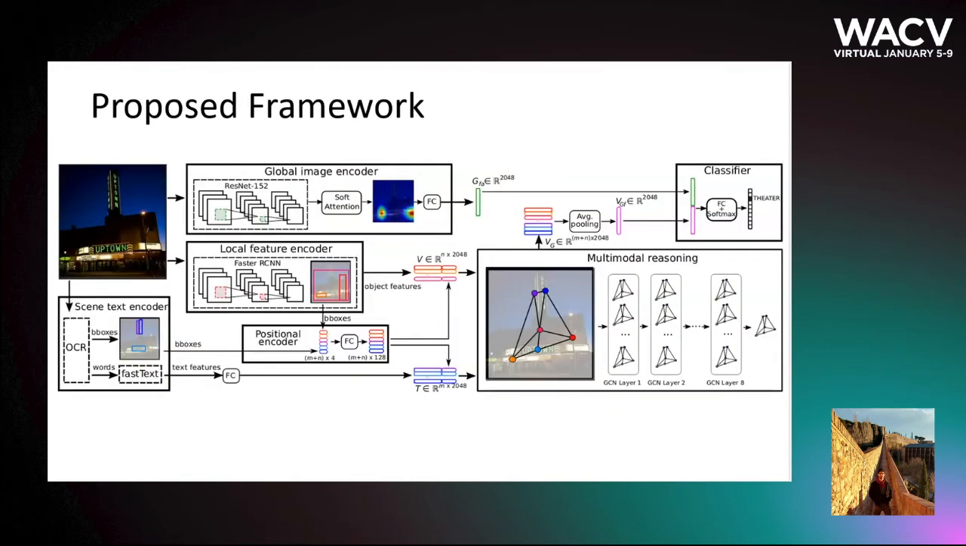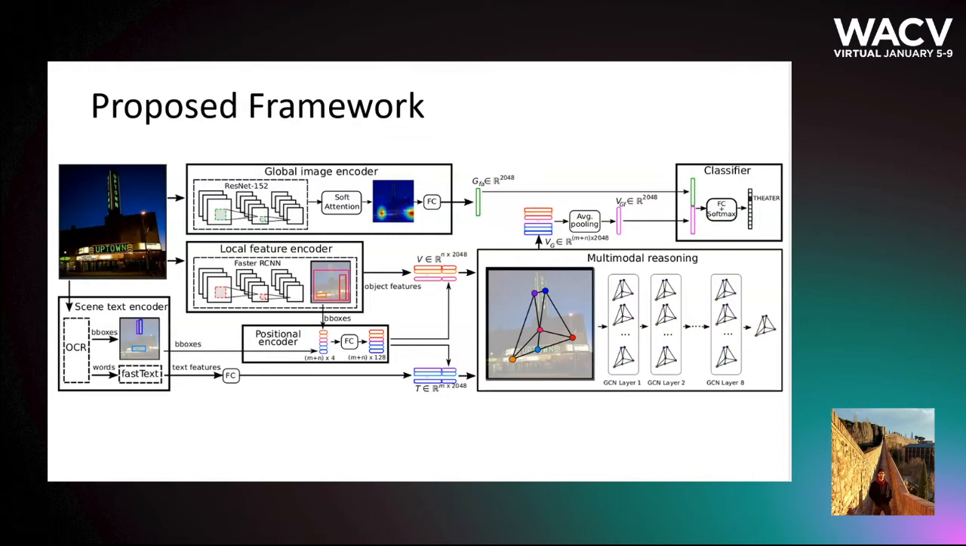The final proposed model is composed of 5 modules: global image, local feature, text, and positional encoders that interact with the multimodal reasoning module. The global image encoder is comprised of a CNN along with a self-attention mechanism. The local feature encoder is a Faster RCNN trained on the Visual Genome dataset that provides the features of salient objects, their attributes, and bounding boxes. The text encoder uses an OCR to extract text transcriptions present in an image, along with the bounding boxes. The positional encoder receives the bounding boxes of the visual regions and the text and they are projected into 128-dimensional vectors.